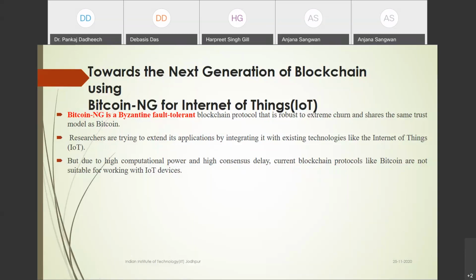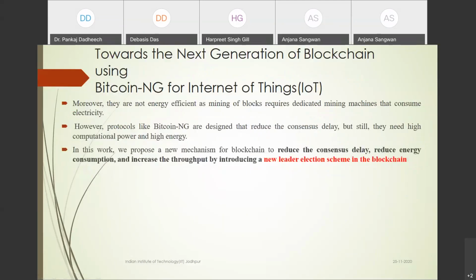Now Bitcoin is not suitable for working on IoT devices, due to the high computation power and high consequence delay. So current blockchain protocols like Bitcoin are not suitable for this application. Bitcoin NG reduces the high computation power and high consequence delay, and then Bitcoin NG works in the blockchain environment.